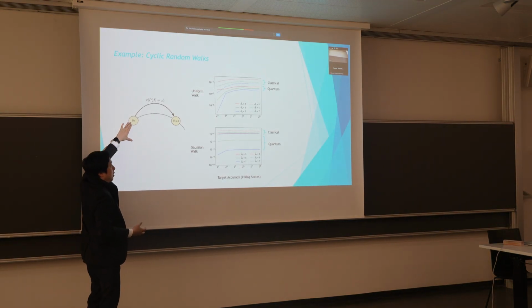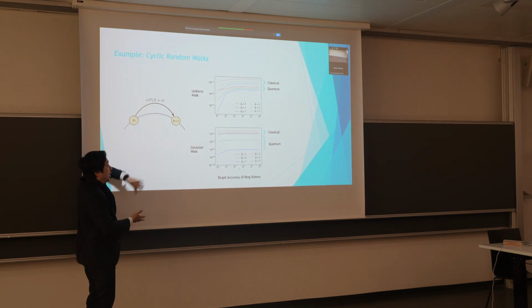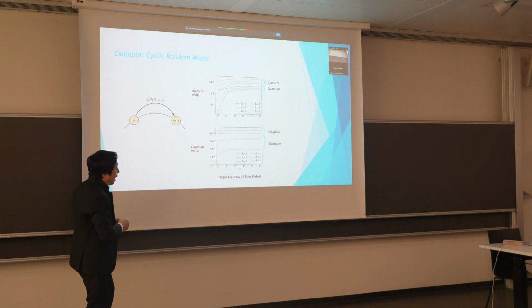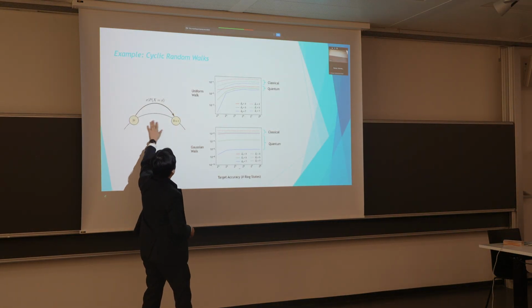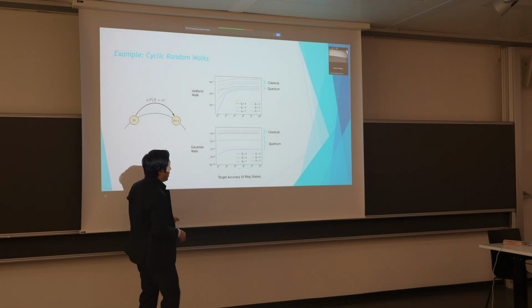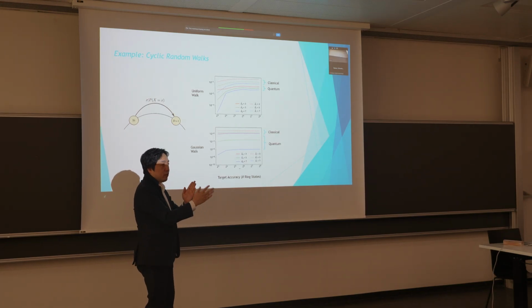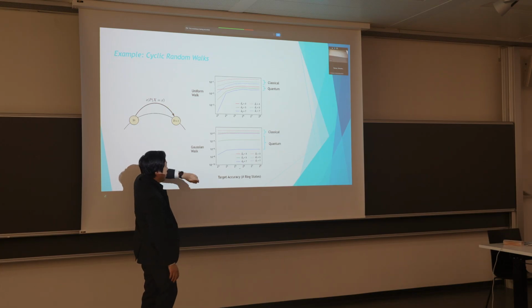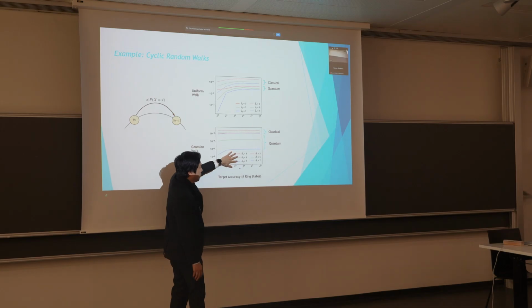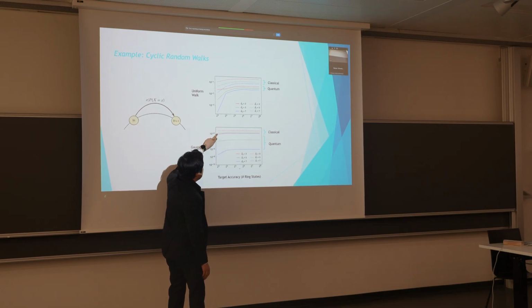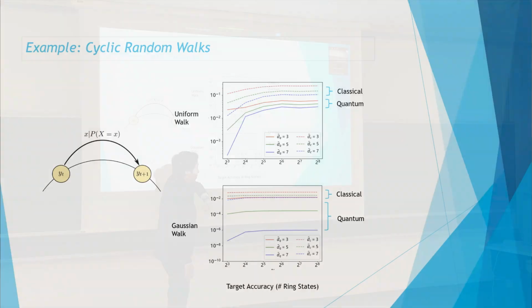And so the more accurately we want, the more classical bits that we need. Now, imagine, take the example of the Gaussian walk, so that y_t and y_{t+1} are related by just some Gaussians centered around where y_t originally was. So what we have here, the solid lines, are our quantum models with dimension 3 memory, dimension 5 memory, and dimension 7 memory. And the dotted lines are the optimal classical models with the same number of memory dimensions, so 3, 5, and 7.